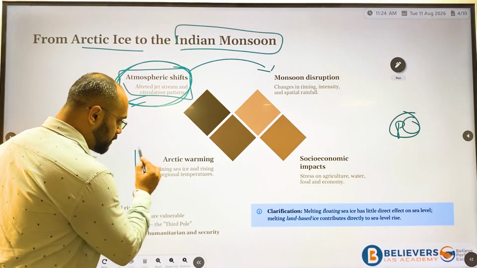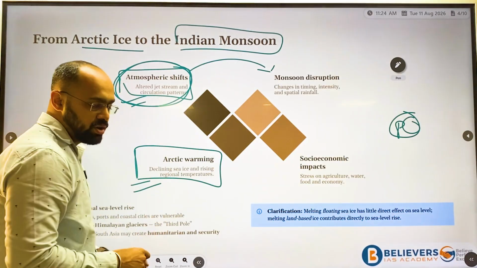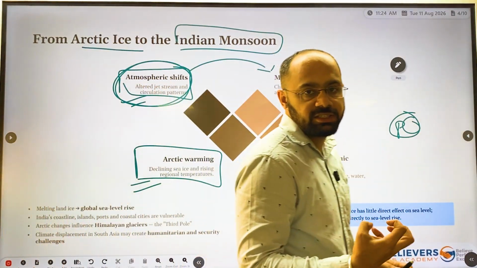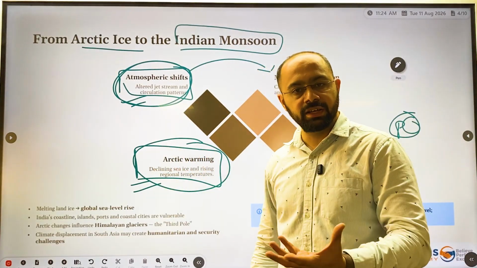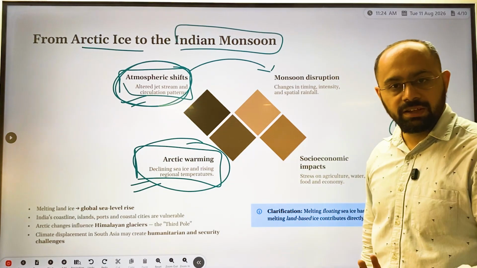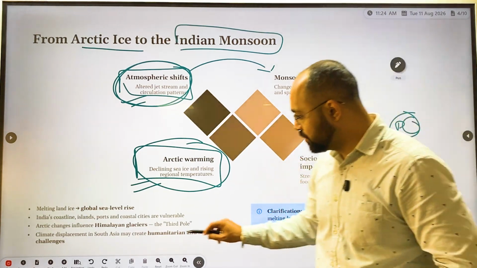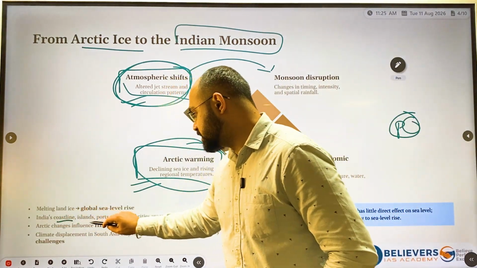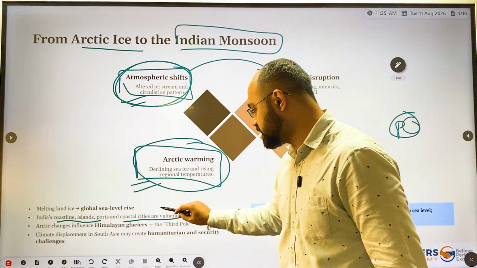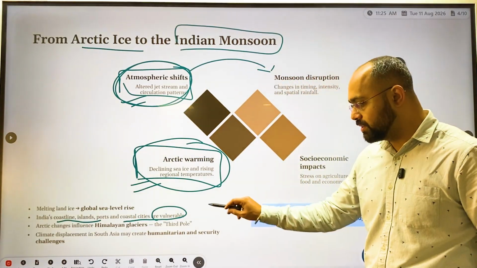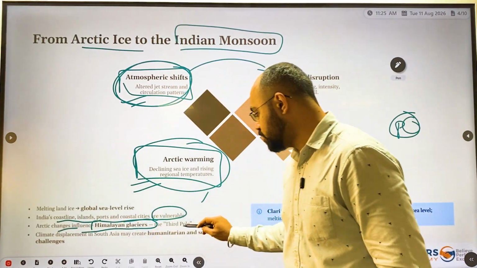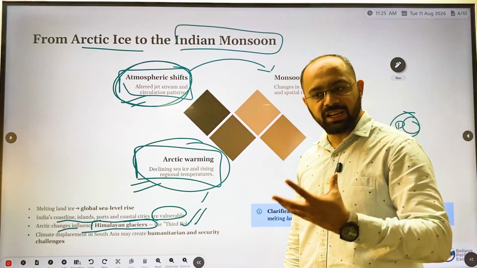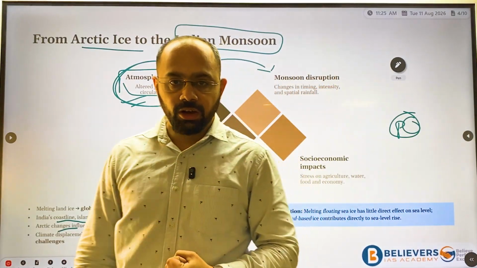Now, Arctic warming: the ice in the Arctic is slowly melting, and this melting will automatically raise sea levels in India. Indian coastlines, islands, ports and coastal cities are very vulnerable to this. Arctic changes also influence the Himalayan glaciers, which we also call the third pole. These are the effects for which India is very interested.